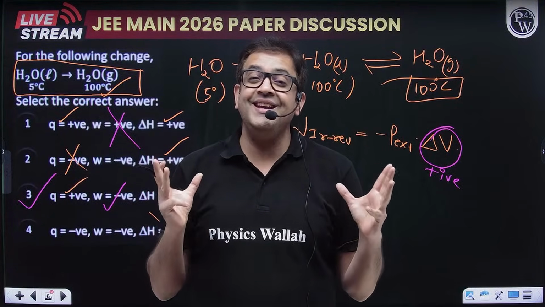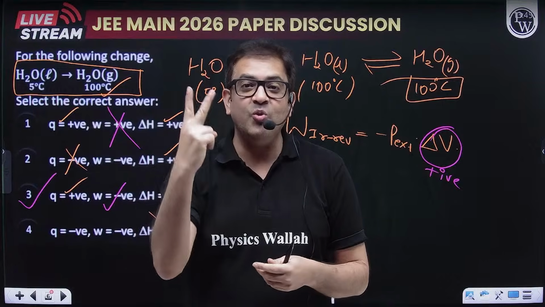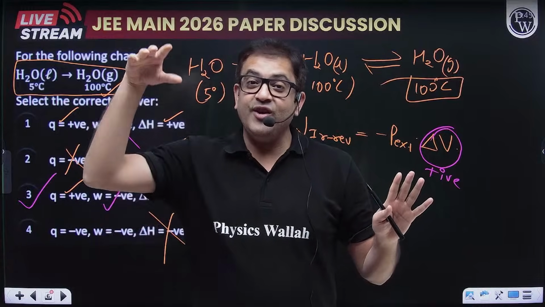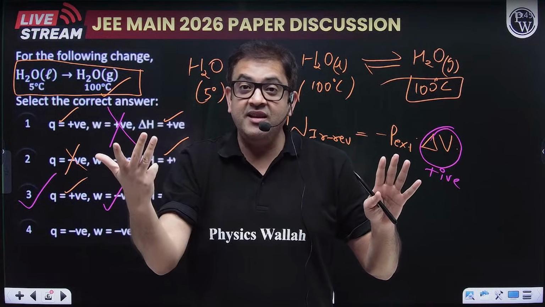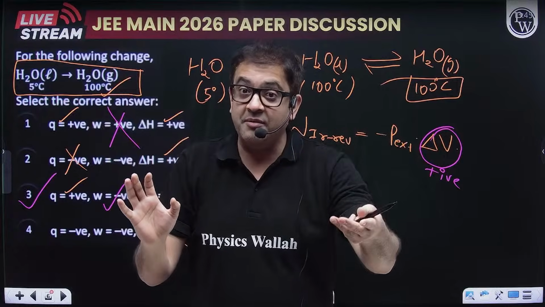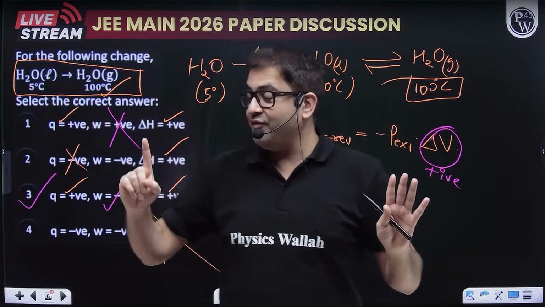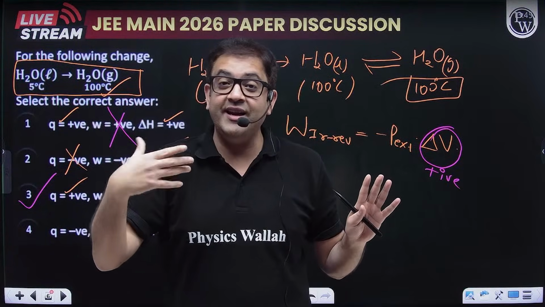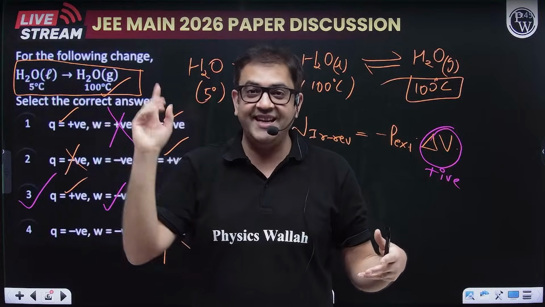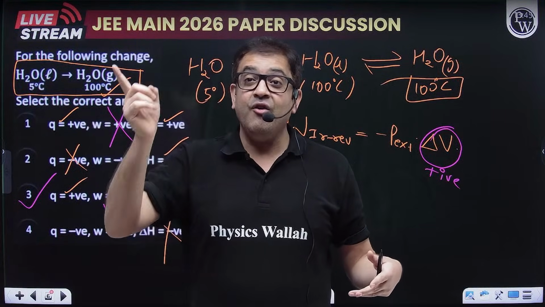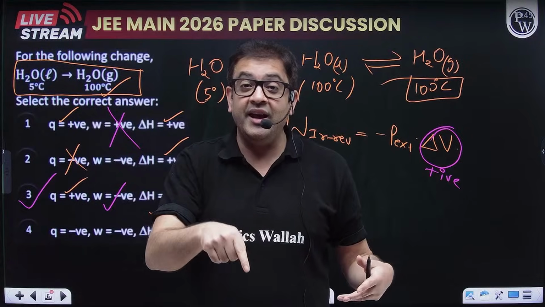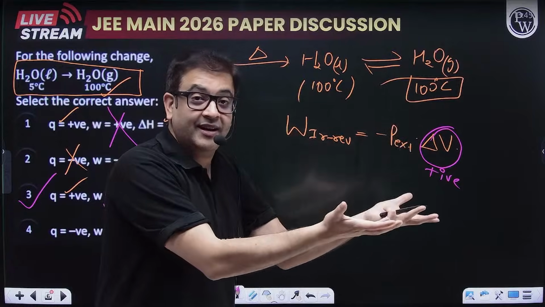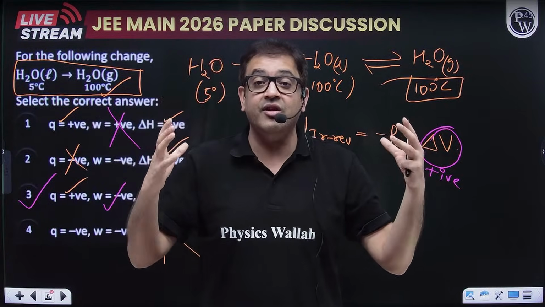Actually, how do you change the internal energy of a system? You have two modes: by heat and by work. Both are not the same. If you are supplying heat, that doesn't mean whether ultimately work is done by the system or on the system. Because it is an endothermic process, you are supplying heat. So one mode of energy transfer to change the internal energy of the system is heat. Definitely correct. But what amount of work you will be doing is an independent mode of energy transfer. So for work, you have to separately think about the work done formulas and the work done concept.